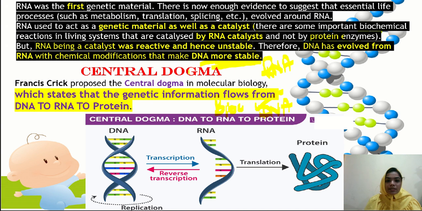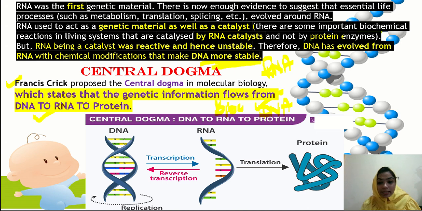Now let's talk about the central dogma. What is the central dogma? Francis Crick is the scientist who discovered this process of life. The central dogma was proposed by Francis Crick in molecular biology, who stated that genetic information flows from DNA to RNA to protein.